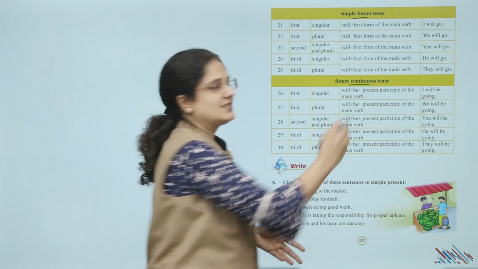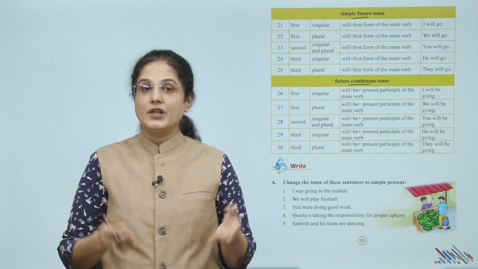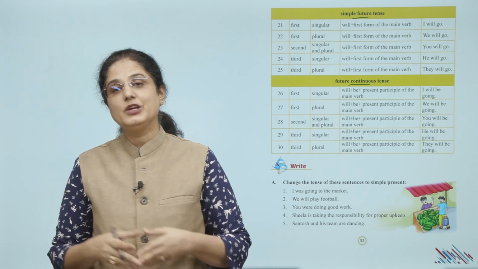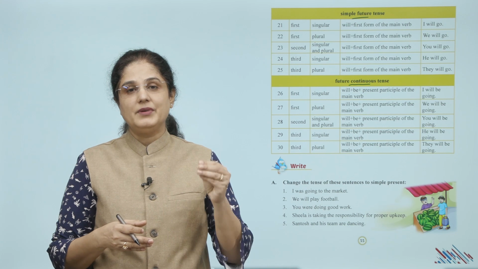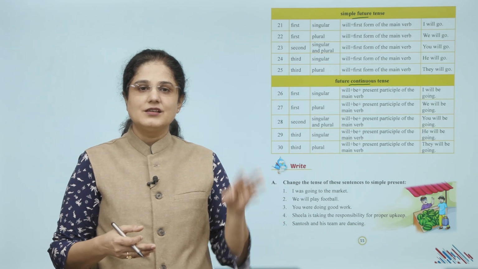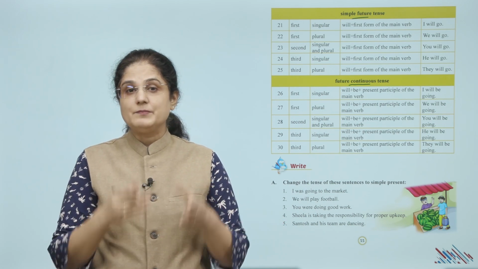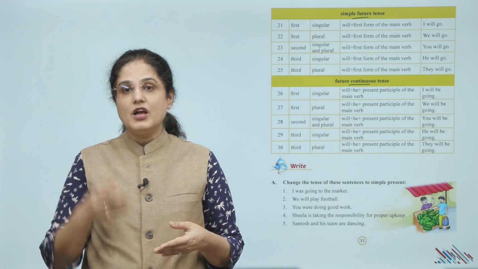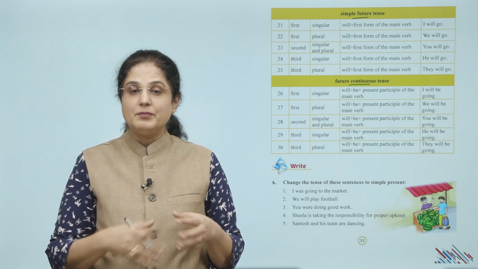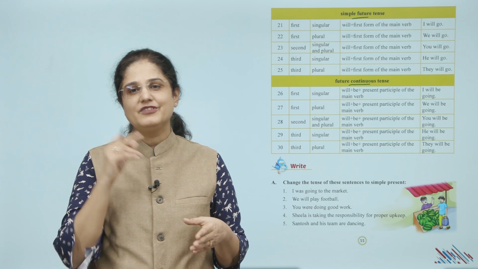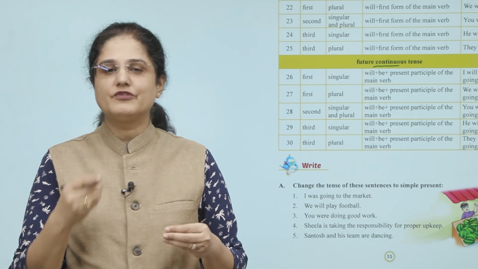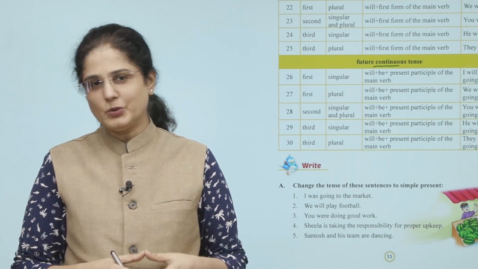Then for future continuous tense, first singular, will plus be plus present participle of the main verb, example, I will be going. First plural, will plus be plus present participle of the main verb, we will be going. Second singular and plural, will plus be plus present participle of the main verb, you will be going. Third singular, will plus be plus present participle of the main verb, he will be going. Third plural, will plus be plus present participle of the main verb, example, they will be going.